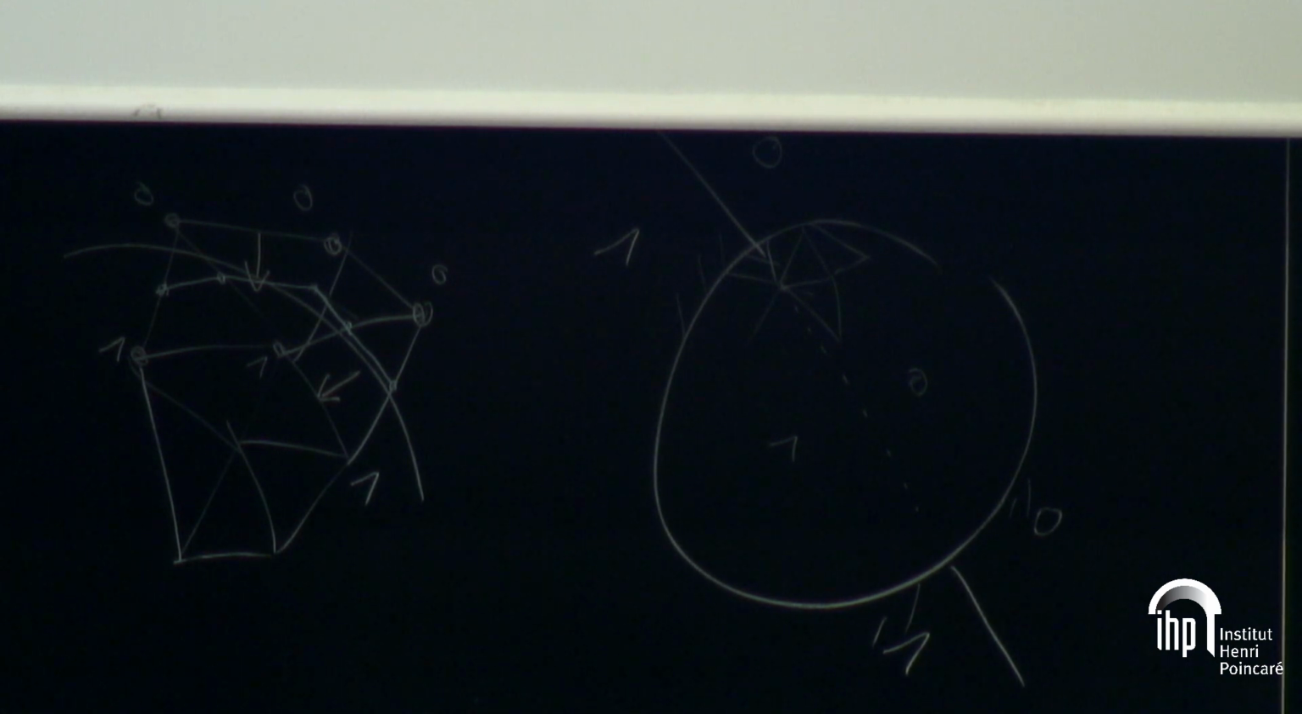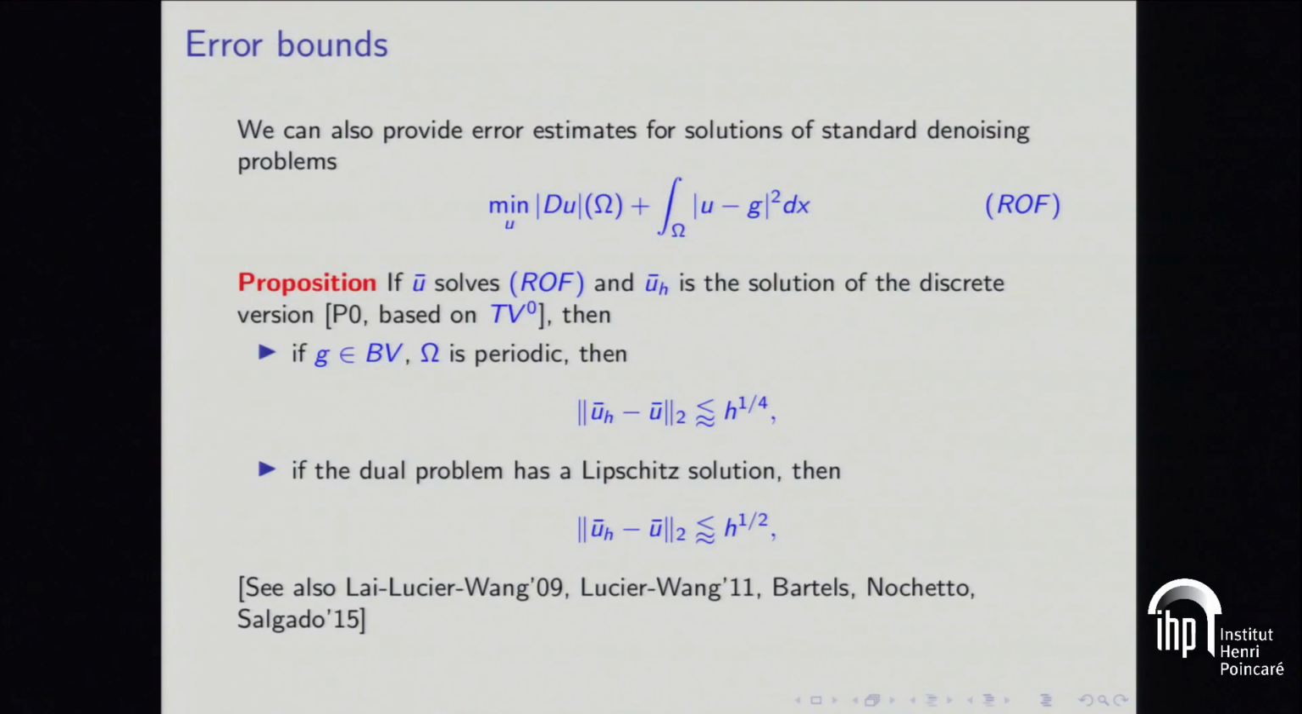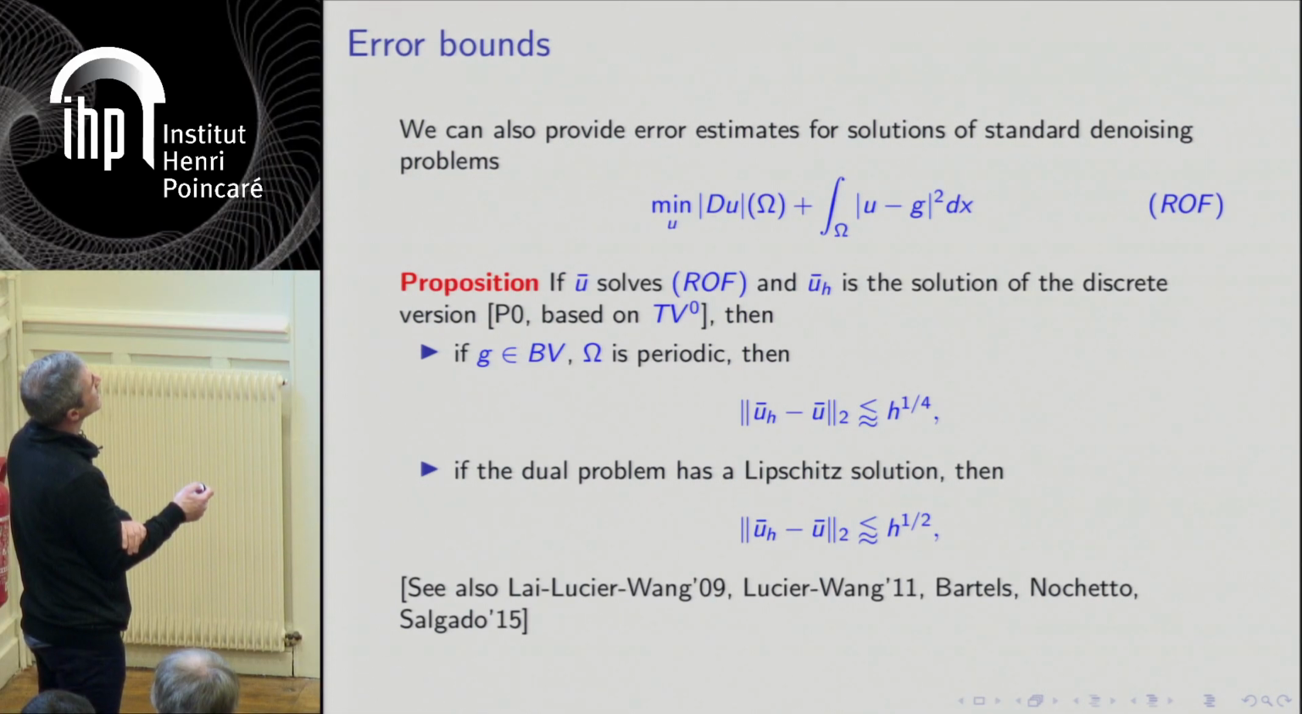So you can also use the previous result to derive some standard error bounds. This is interesting because people in finite elements want to have error bounds, otherwise they are not happy with your results. And these are very standard. We have to simplify the setting a bit. So we have two results.